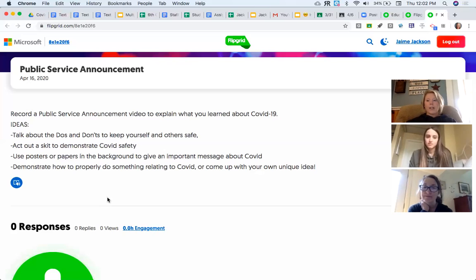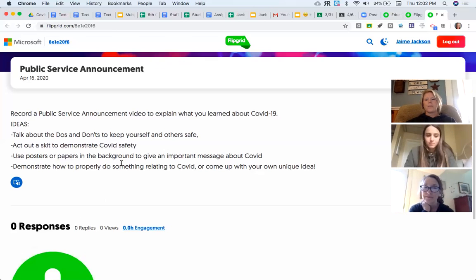So, in a nutshell, this is what you're going to do for the week. You're going to read 3 articles on COVID-19, pull away some good information, and make a PSA, public service announcement, that you're going to post right here on Flipgrid. It'll be fun, and we can't wait to see them. No, they're going to be so fun. We're excited to watch them.